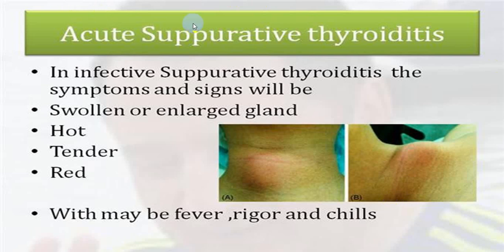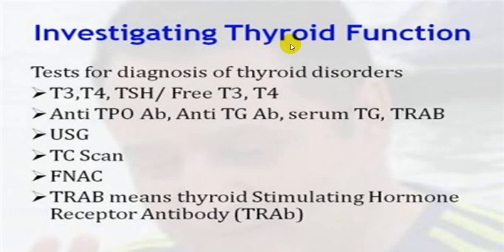There is one variety we call acute suppurative thyroiditis, where the thyroid gland gets involved because of bacterial involvement. You will have swollen glands, hot tender glands, all the signs of inflammation. The person will have a fever, rigors, etc. And in this you can have three different stages.